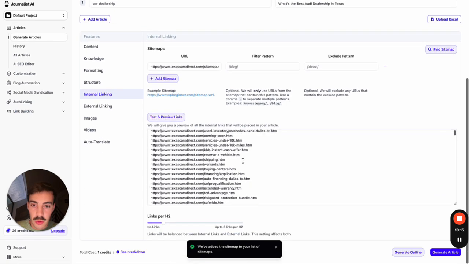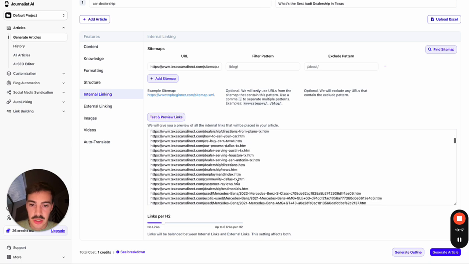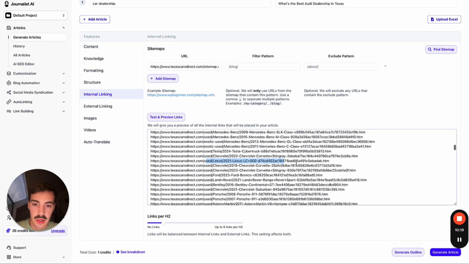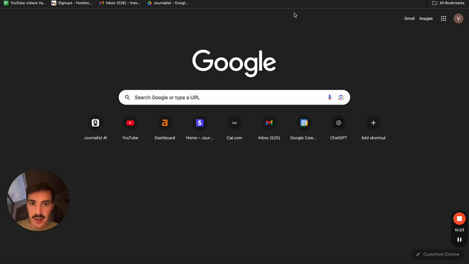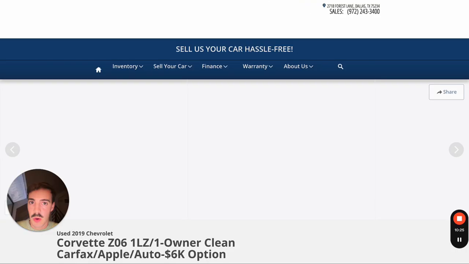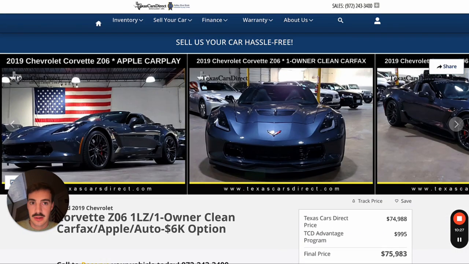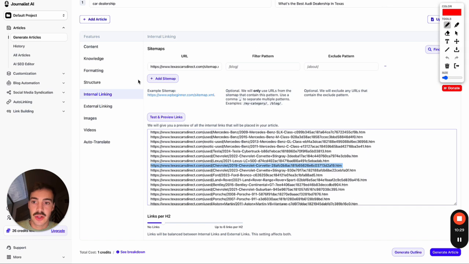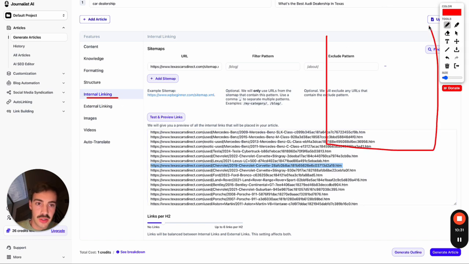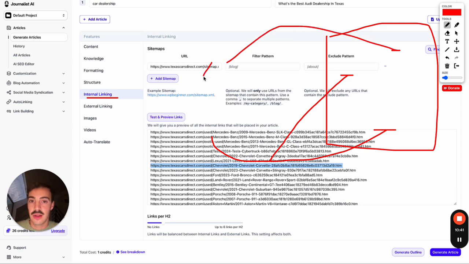So these are all pages on the site: blog pages, post pages, listing pages of cars. Again, all pages on the site. The reason I'm adding these URLs here is because we're going to set up an internal linking structure. So when the article is generated, if it talks about Corvettes, it's going to link out to this. If it talks about cars, maybe Mercedes, it's going to link out to this. If it talks about who our company is, it's going to link out to the About page.